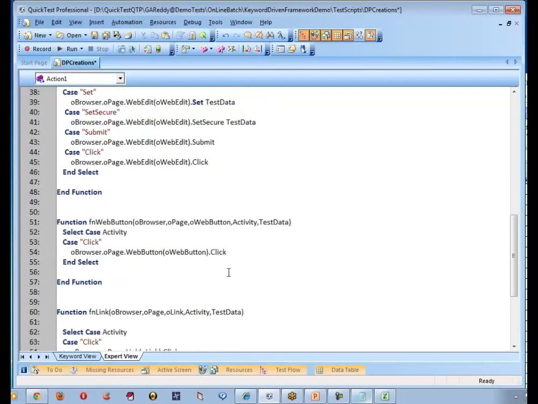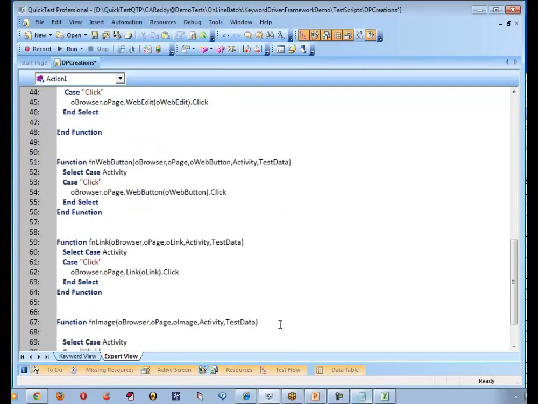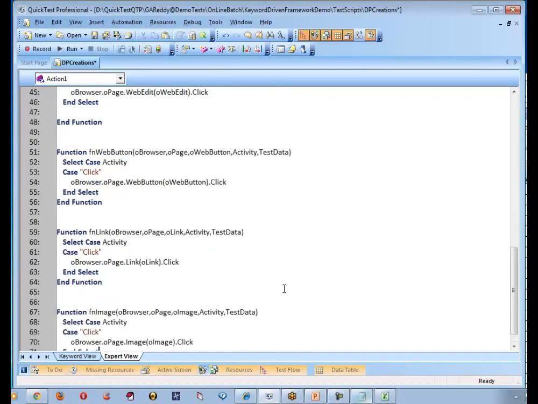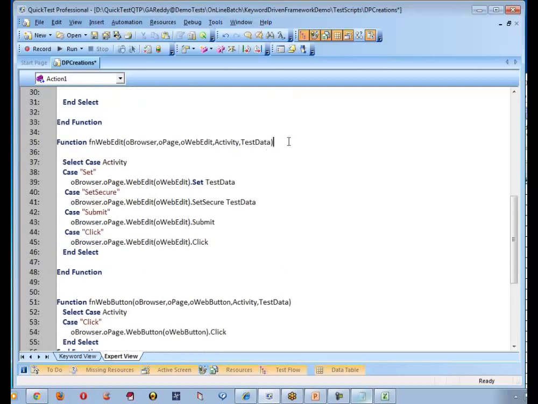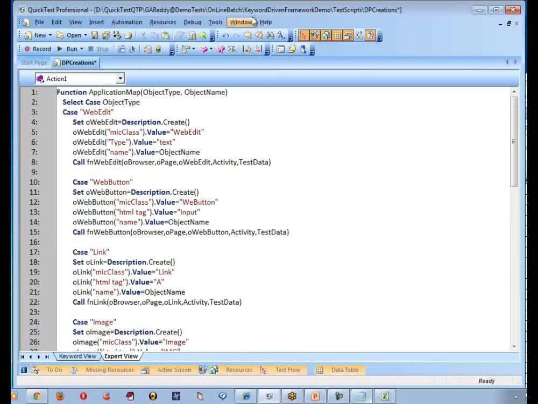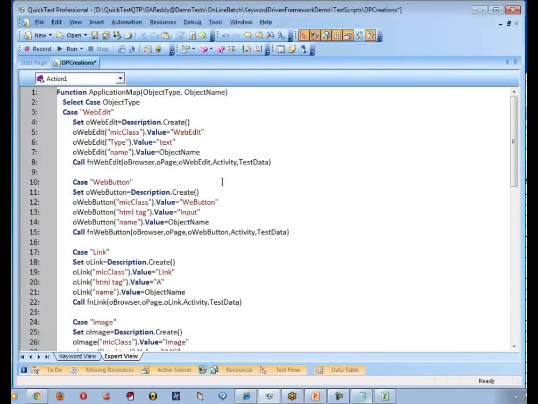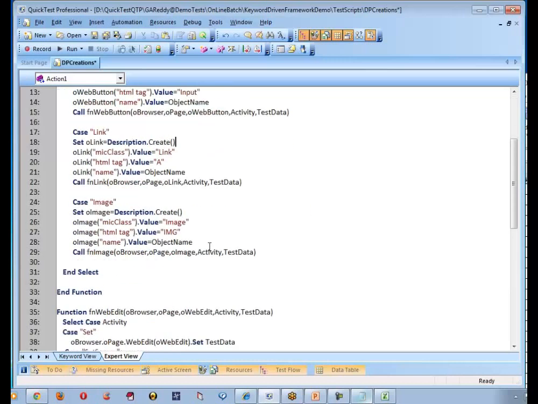Yes, sir. Good. Let me put together, let me recap everything. So what did we do now? We started with the creation of descriptions for each and every object: web edit, web button, link. As we started descriptions, I wanted to proceed and give a function so that I can create a description for any object.